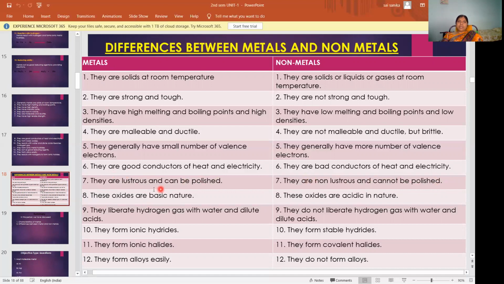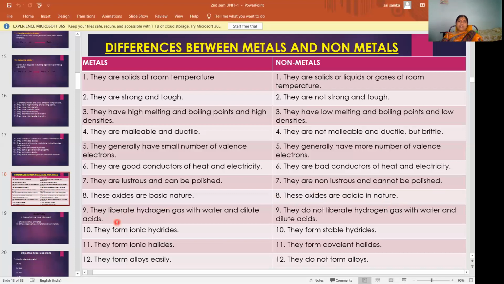Metals form basic oxides; these oxides are basic in nature. So when a metal combines with oxygen, you get a metal oxide, and that metal oxide is basic in nature. When a non-metal combines with oxygen, they form non-metal oxides, which are acidic in nature. So these oxides are acidic in nature. For example, sulfur plus oxygen gives sulfur dioxide.